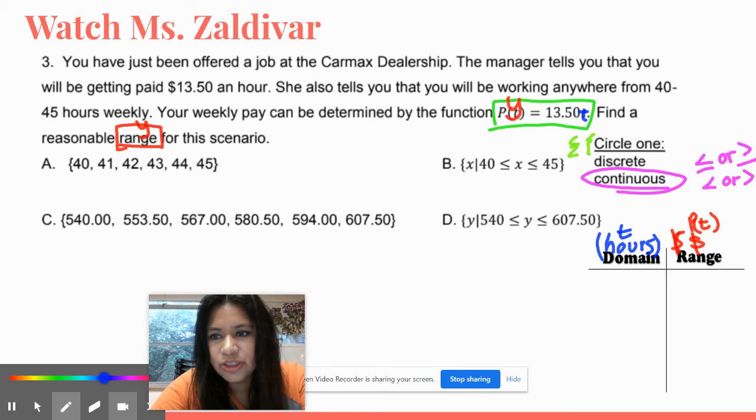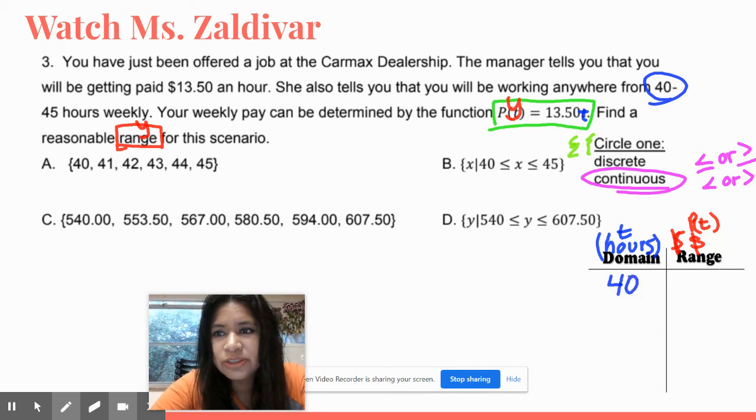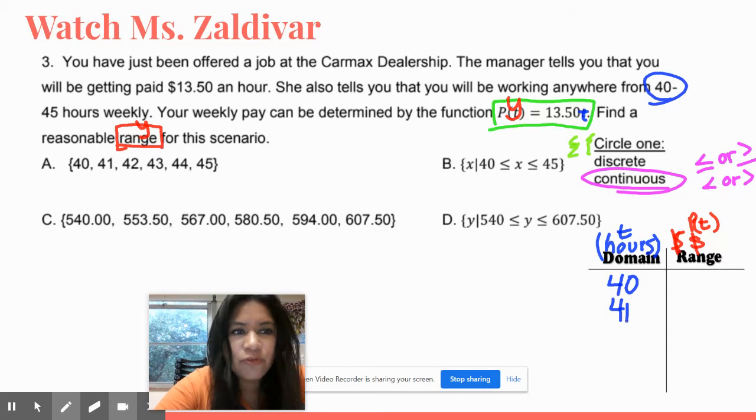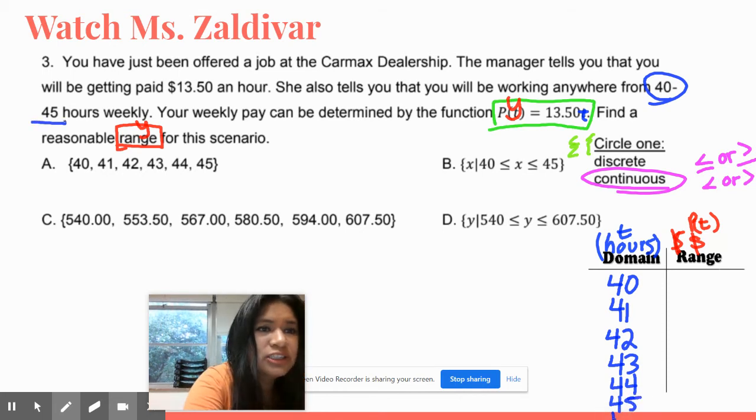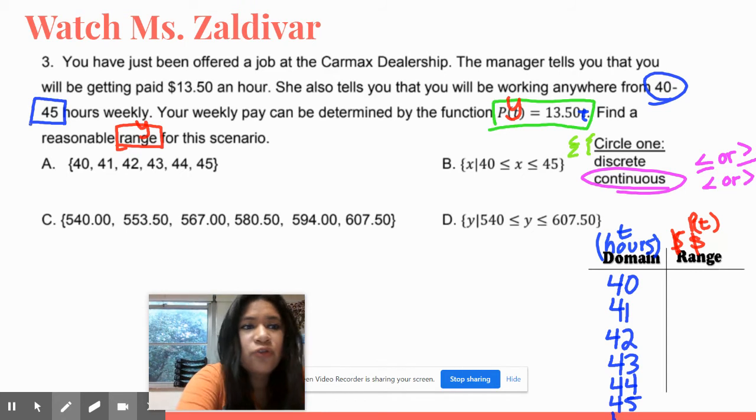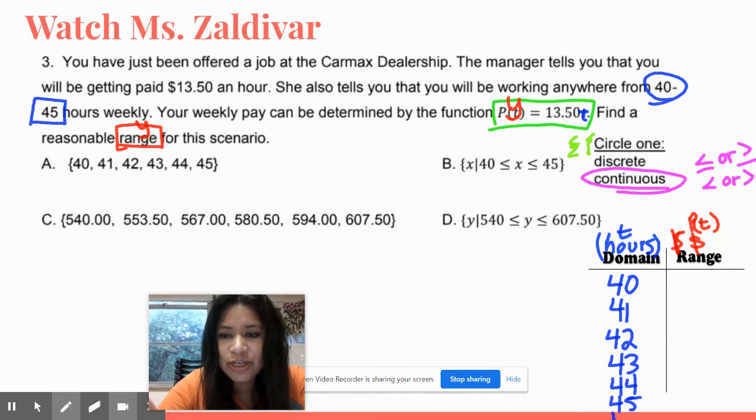It says that you'll be working for at least 40 hours, so I'm going to start with 40 hours. Can I work 41 hours? Yes. Can I work 42 hours? Yes. Can I work 43? Yes. Can I work 44? Yes. What about 45? Yes. And 46? No. The reason why is that it's telling you you're going to work from 40 to 45. You cannot go further than that.